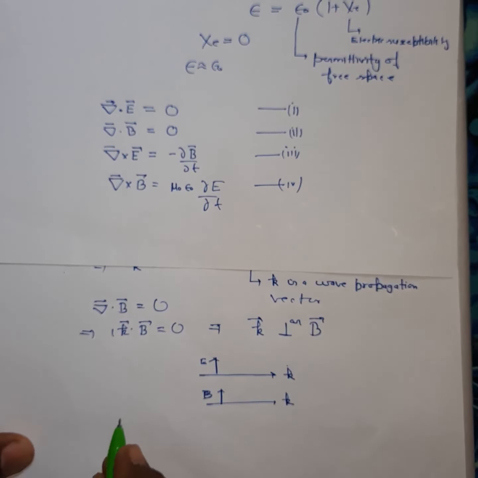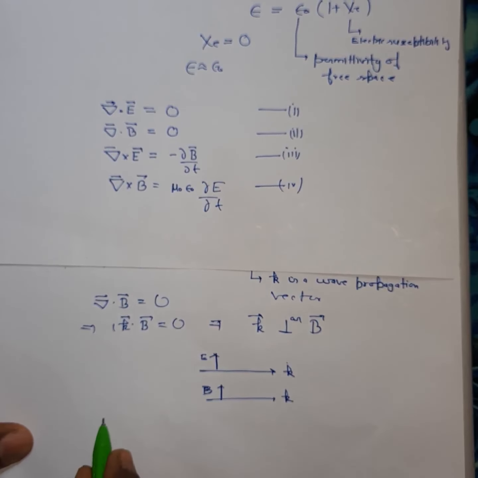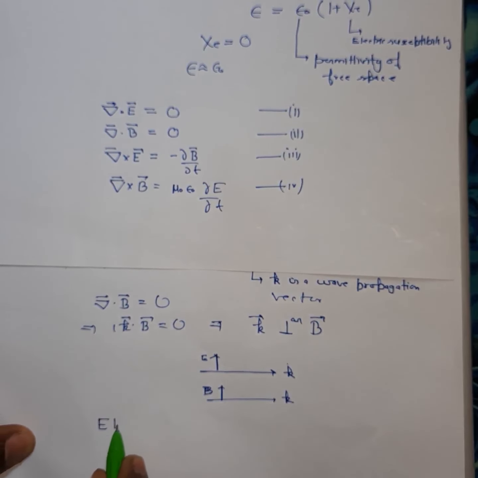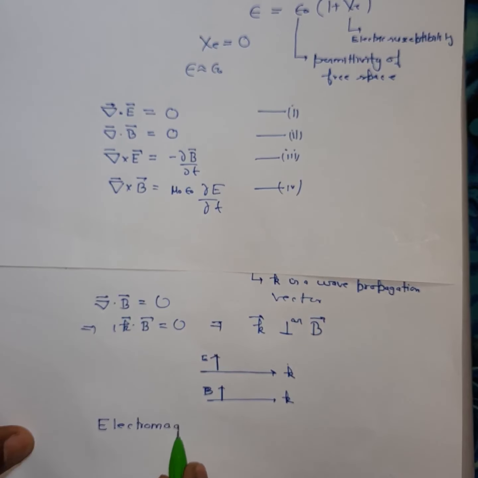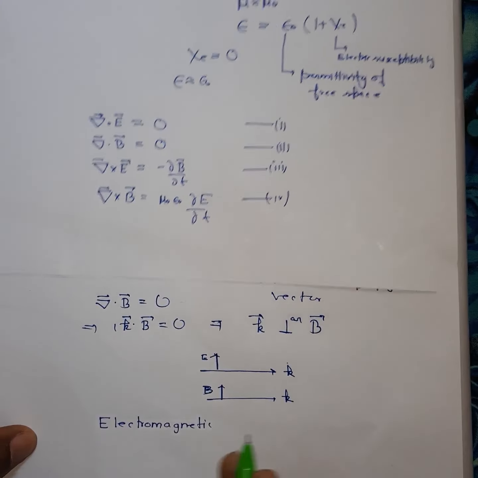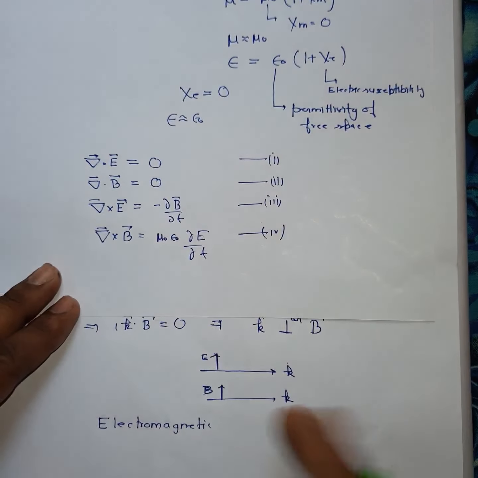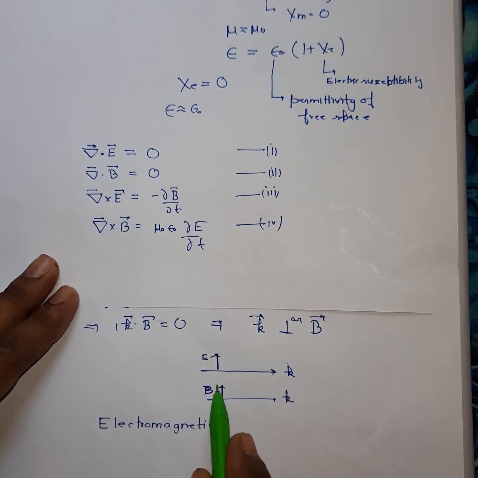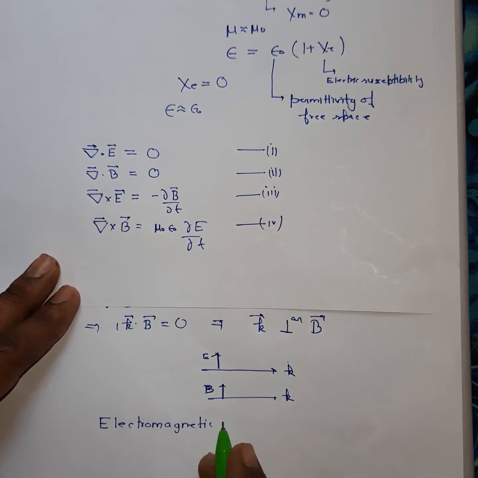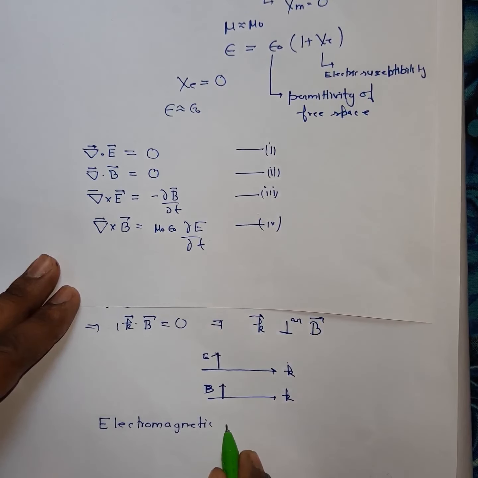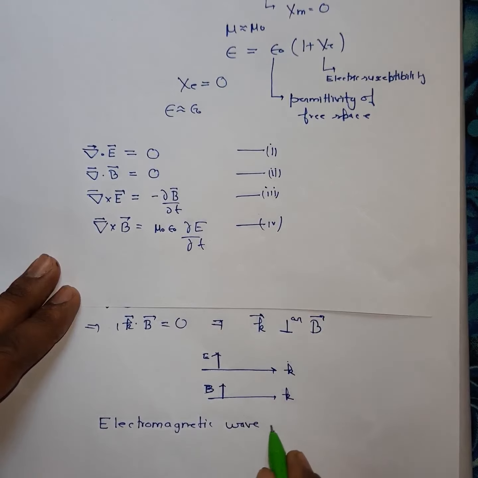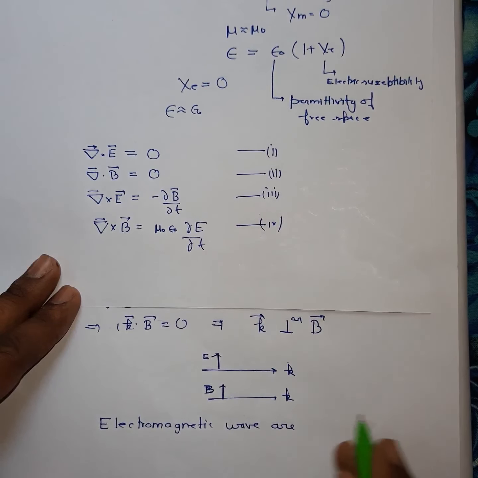So here you can say finally that an electromagnetic wave is a transverse wave. This is the definition of a transverse wave, for which the oscillations of the electric field and magnetic field should be perpendicular to the direction of propagation.